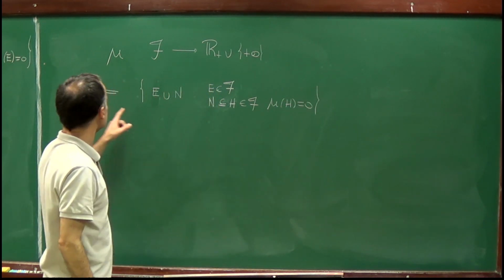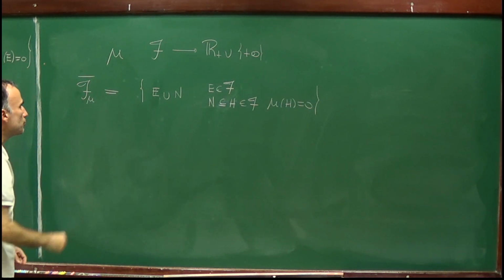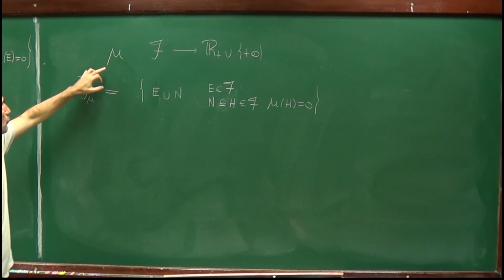So mu appears in the definition of F bar. So to be very precise, I should have denoted this sigma algebra by F bar of mu,